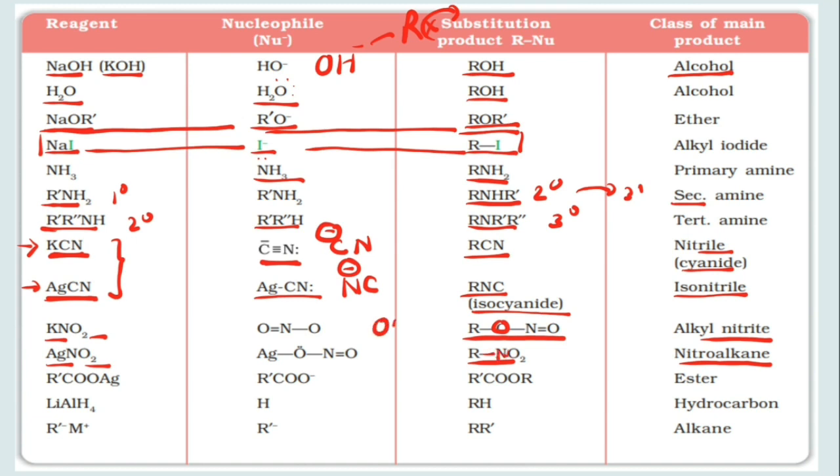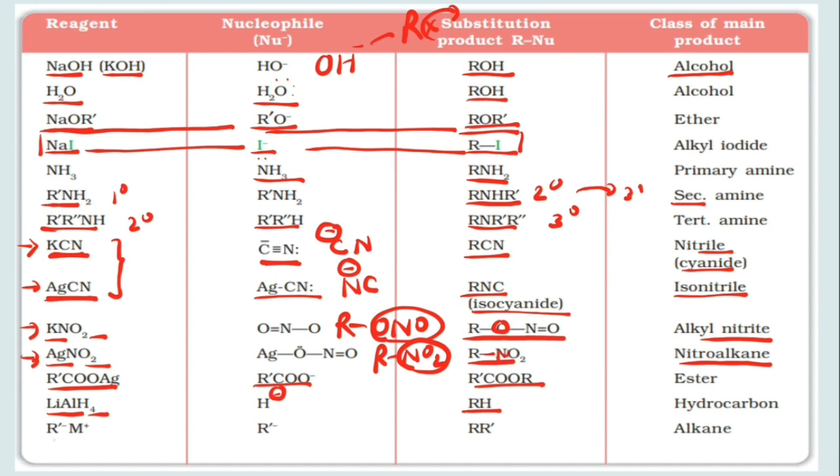Okay, so here it is ONO and here it is NO2. So this is called nitrite and this is called nitro group. Again, this is very important. Then if you take acetate, then esters will be formed. If you take LiAlH4, lithium aluminium tetrahydride, then H negative will be the nucleophile and alkanes will be formed.